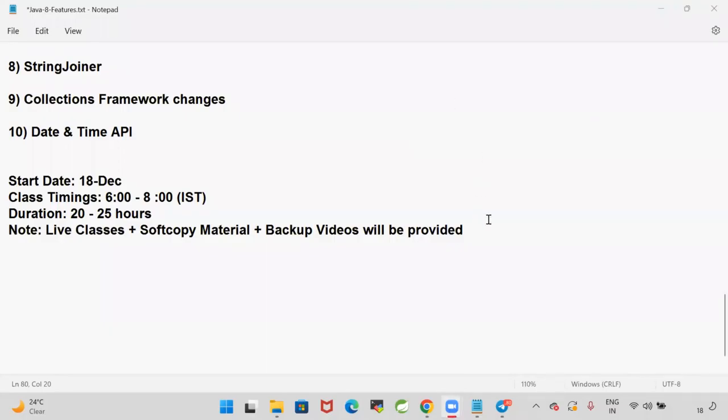Please check it. Okay, backup videos will be provided. This backup videos access will be available for 6 months. Live classes plus soft copy material plus backup videos will be provided. Material is a lifetime access for you. Classes will take 20 to 25 hours. So today is the first session for our Java 1.8 features. The course fee for Java 8 is 2000 rupees, for live classes plus material plus backup videos. For 2000 rupees, you are going to get all these things.